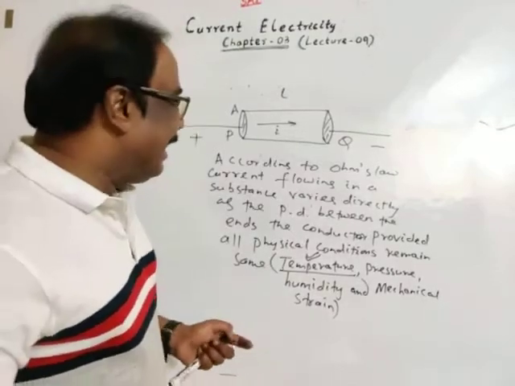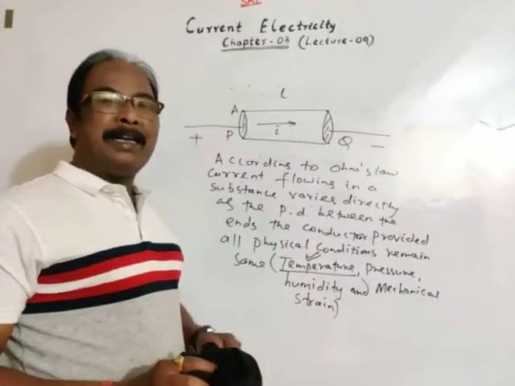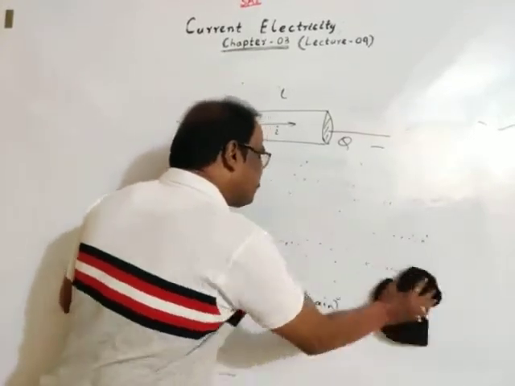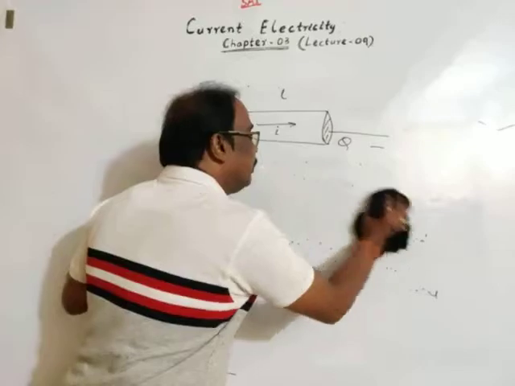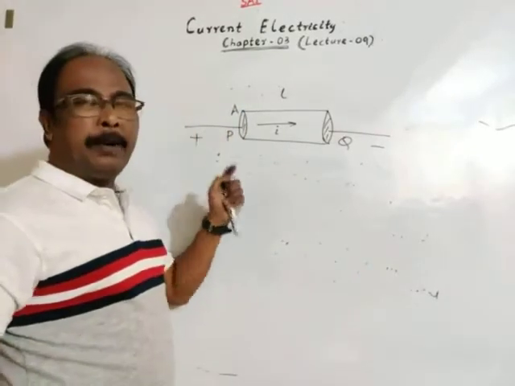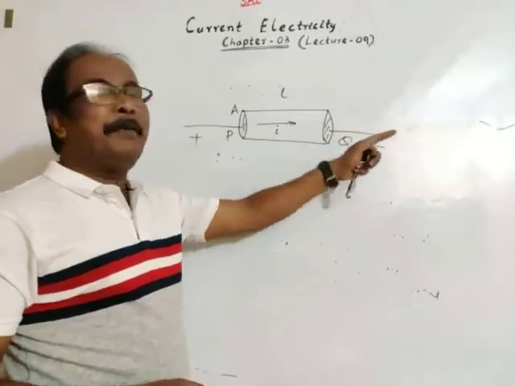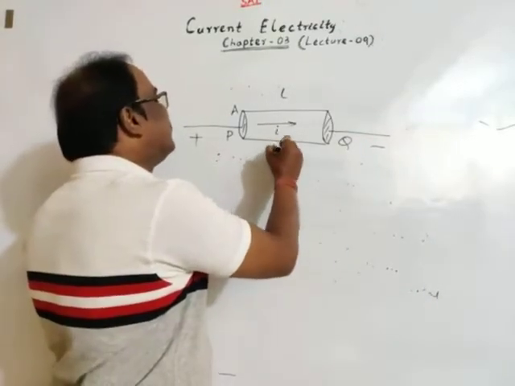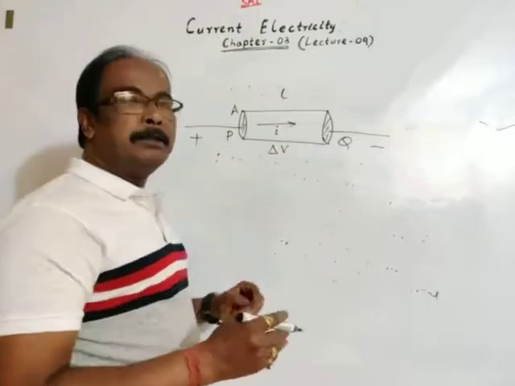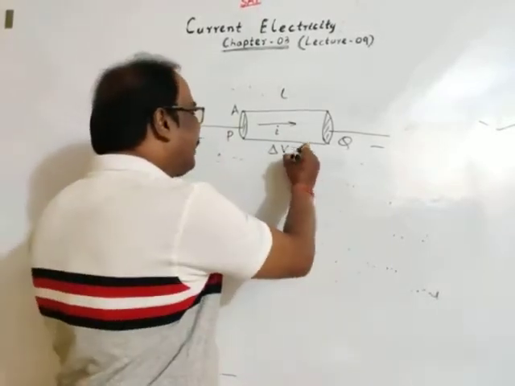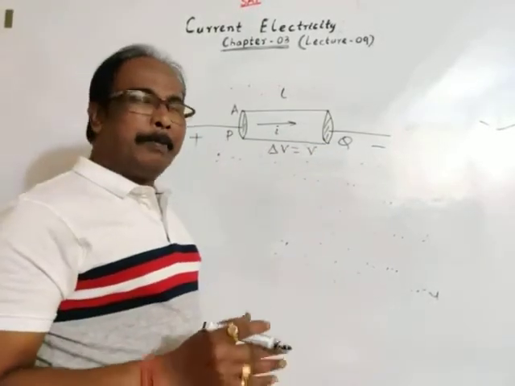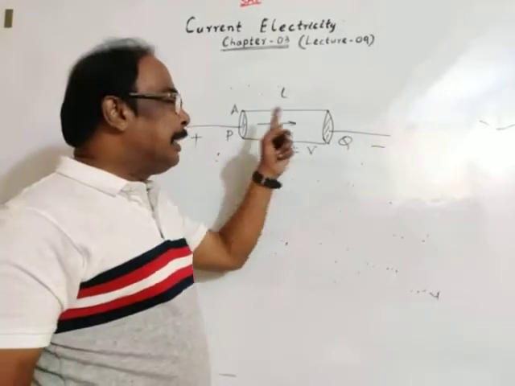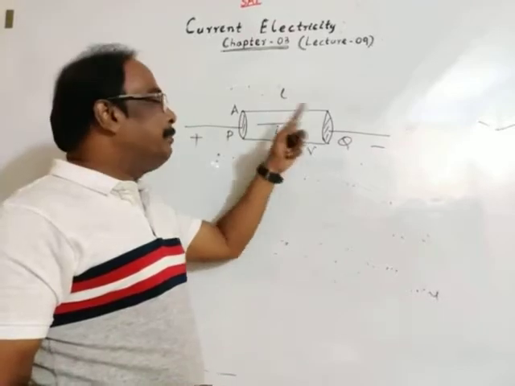Then how can you represent it mathematically? Suppose the end P is connected to high potential and end Q is connected to low potential. The potential difference between the ends of the conductor, we may take delta V or just V. Potential difference is V. You may take this as zero potential and this as a positive potential, V minus 0.